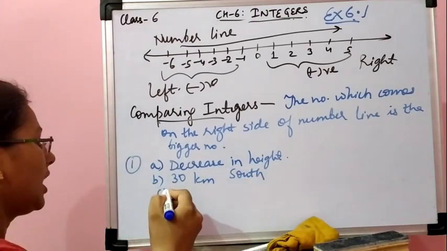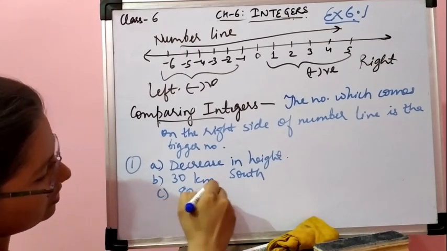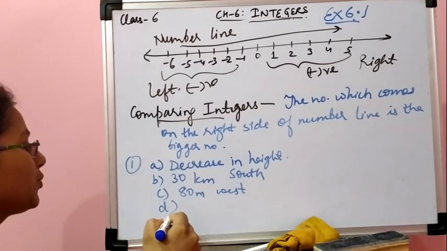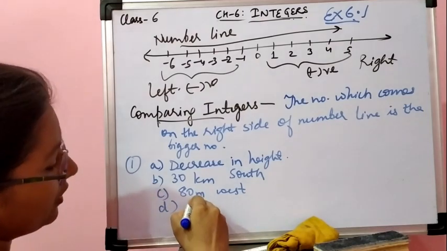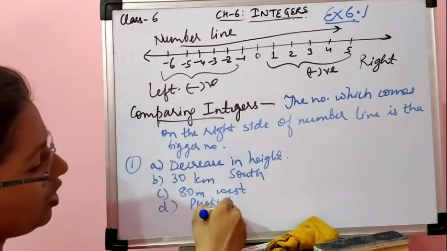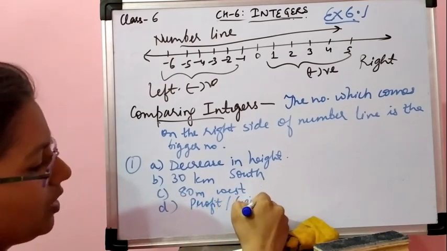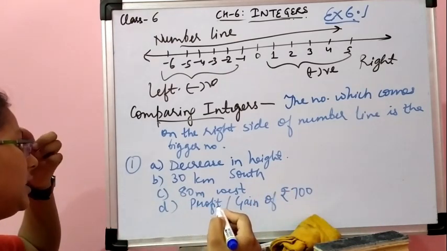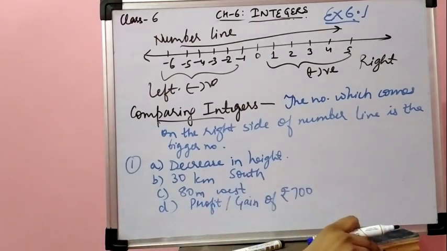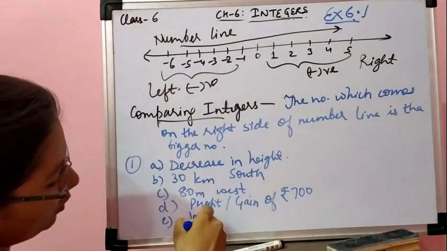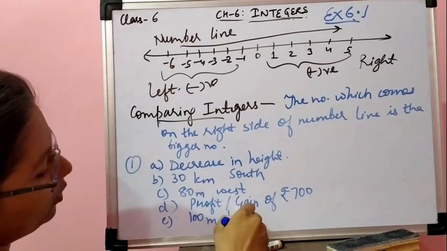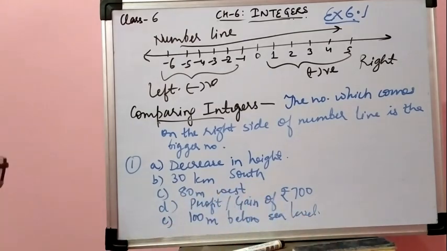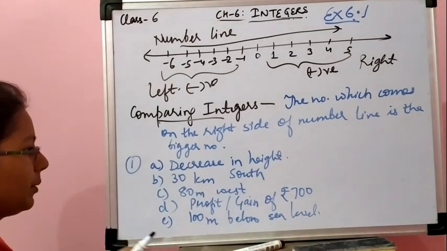Similarly, C part: 80 मीटर east. तो east का opposite क्या होता है? 80 मीटर west. Now in D part, loss of rupees 700. So we can write either profit or gain, both mean the same. Gain of rupees 700. Now in E part, 100 meter above sea level. Above का उल्टा क्या होगा? Below. So 100 meter below sea level. So the question is very easy. सिर्फ आपको opposite लिखना है. जो main word है उसका आपको opposite बनाना है.